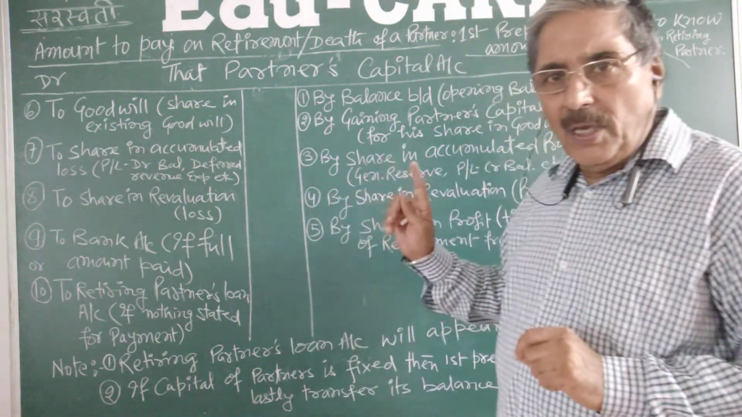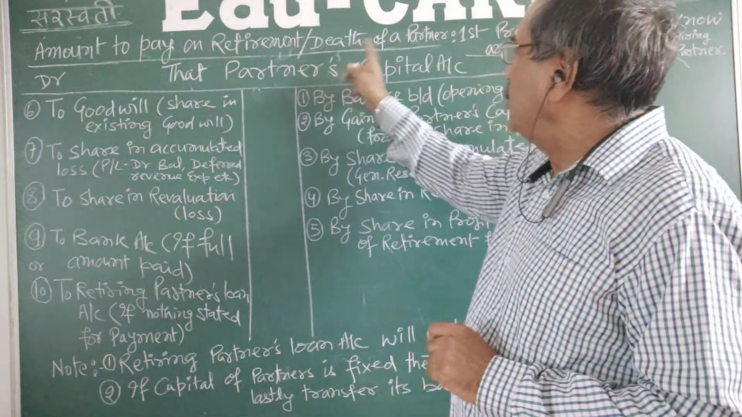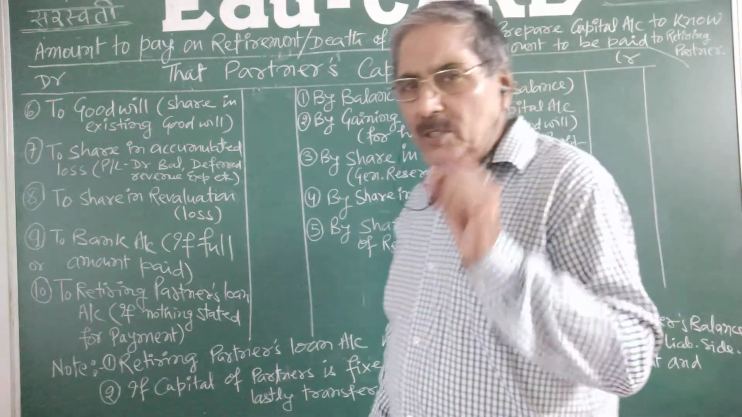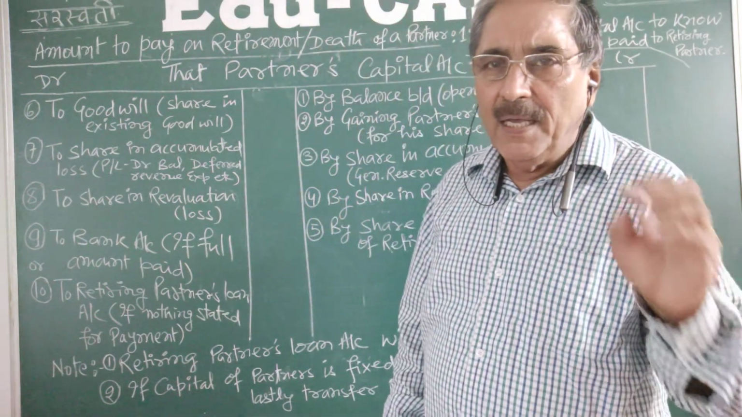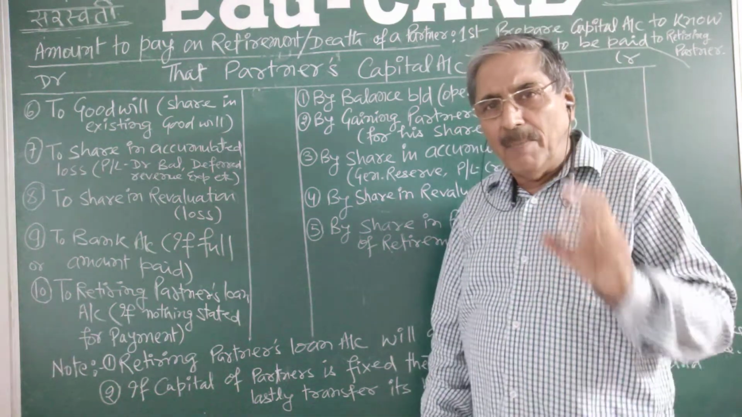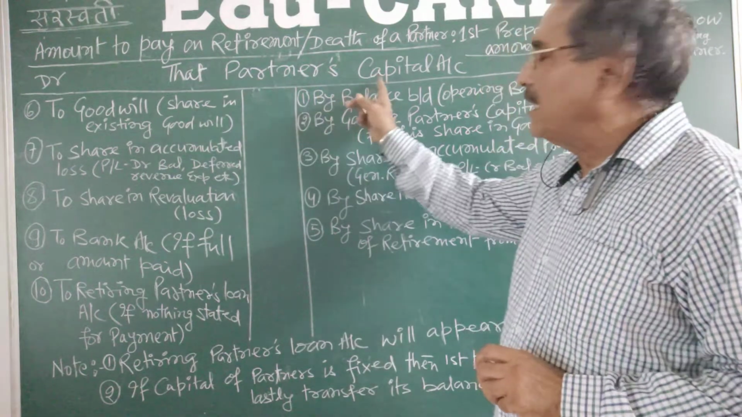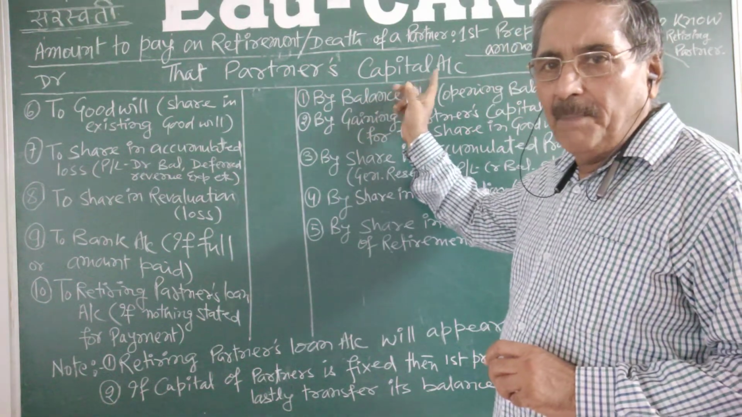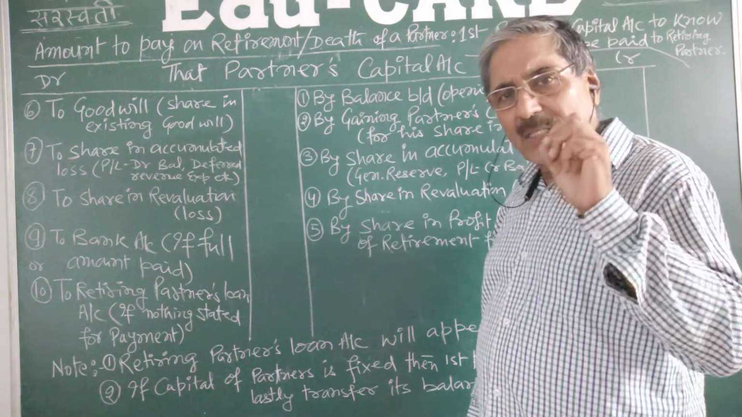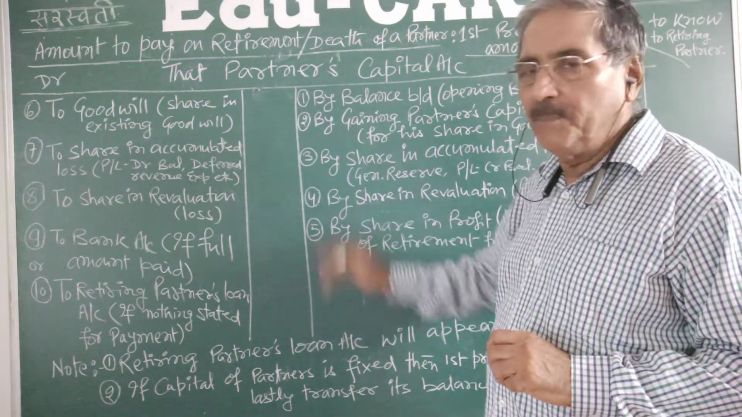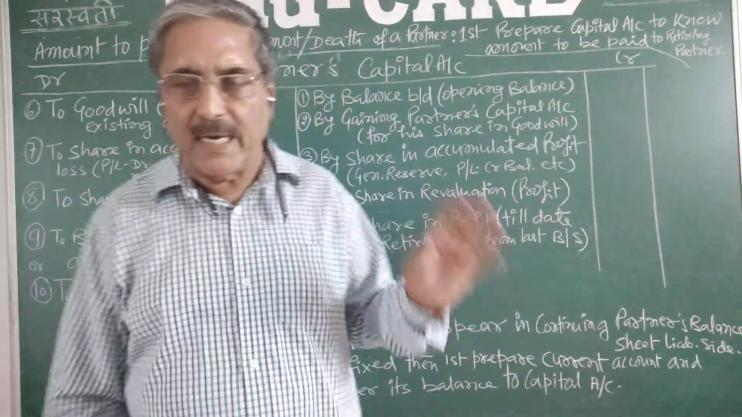So here, the heading you see is amount to pay on retirement or on death of a partner. First of all, we will pass all the necessary adjusting entries and find the amount to be paid to the partner by preparing that partner's capital account. The partner who is going to retire, it will be his account, or the partner who has died, it will be his account. So what are the items appearing in this particular ledger account?